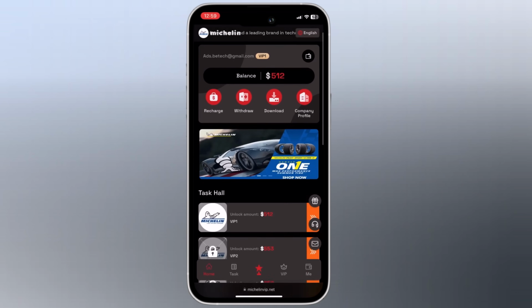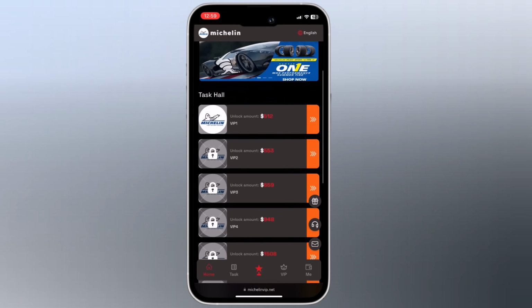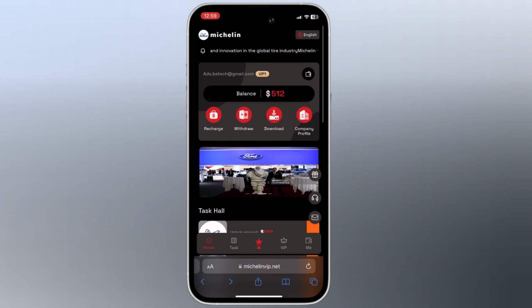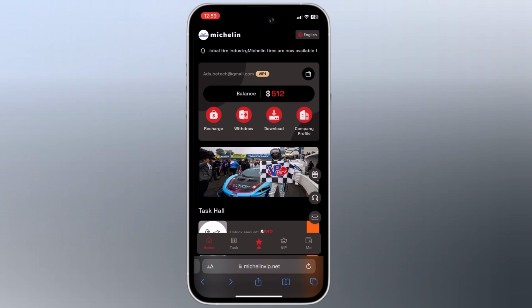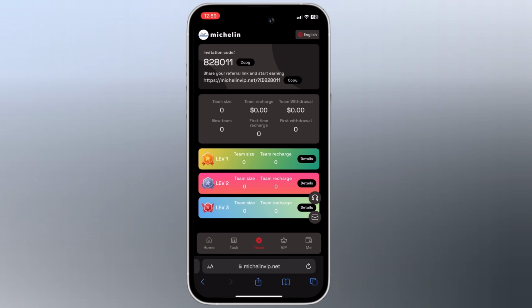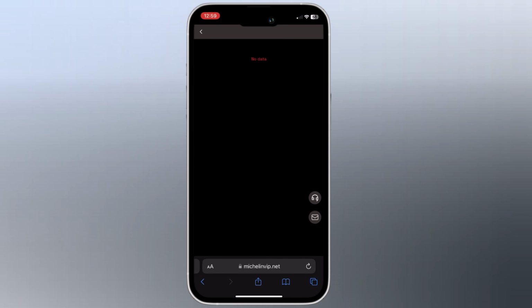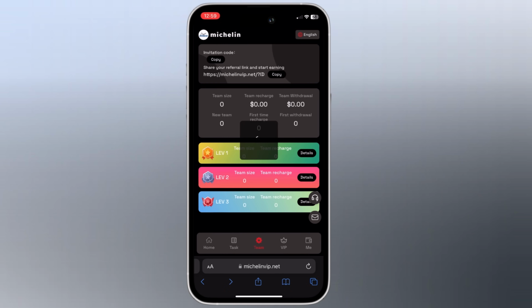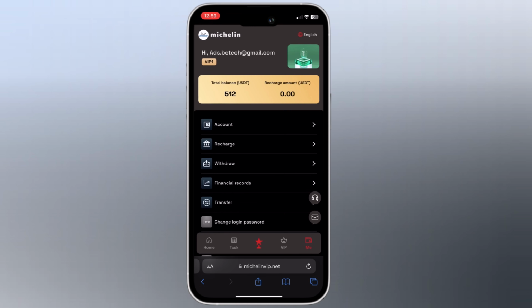So now let me show you. If I open my Binance wallet, so within 2 to 3 minutes, you will receive the withdrawal into your account. So if you click on the team button, you can see your invitation code and your invitation link. You can copy this link and you can invite your friends on this platform to earn together. In level 1, you will receive 8% commission. If your friend deposit 1000 USDT, you will get 80 USDT reward. And you will also get the commission in level 2 and level 3, as I have explained it earlier.